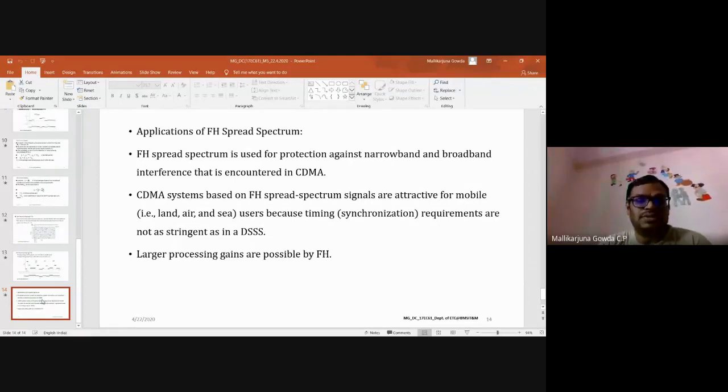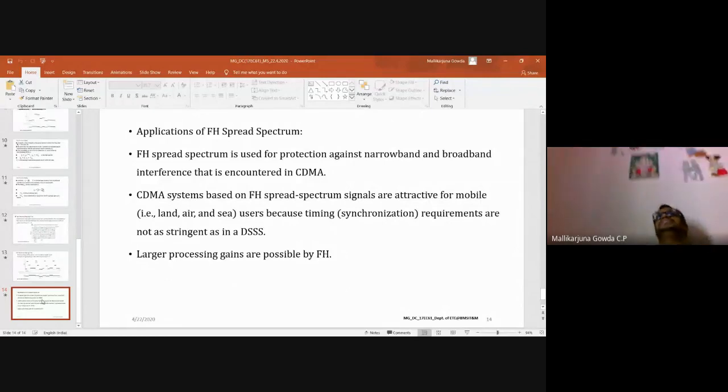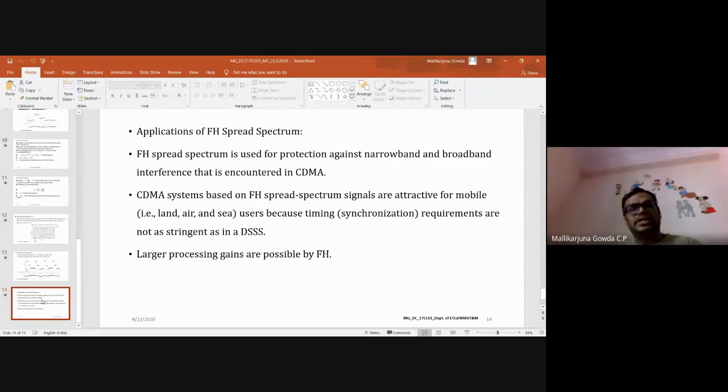Hence, it also provides a larger processing gain compared to DSSS. So let me take up the last application in this module, that is IS-95, both uplink and downlink block diagram, in the next class, that is tomorrow. Okay, so with this, from my side, I'm closing.